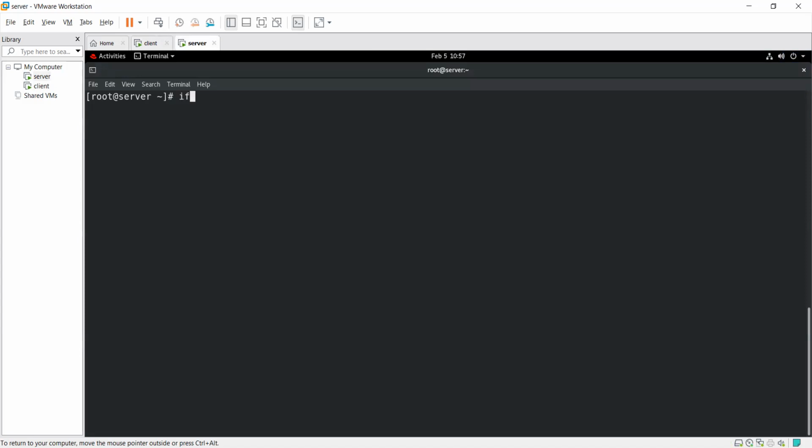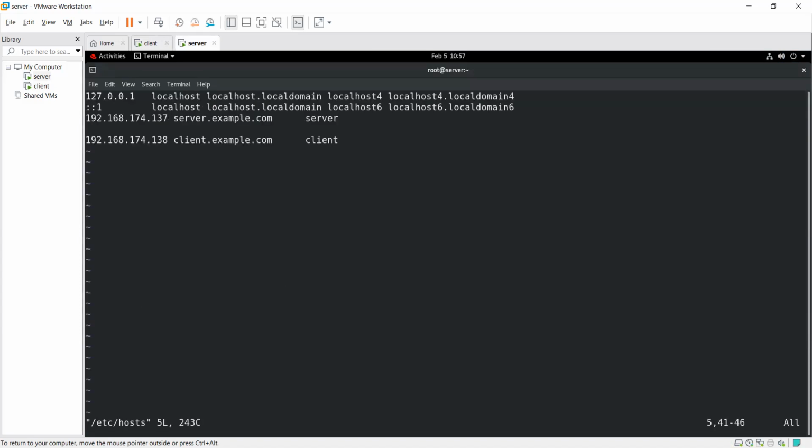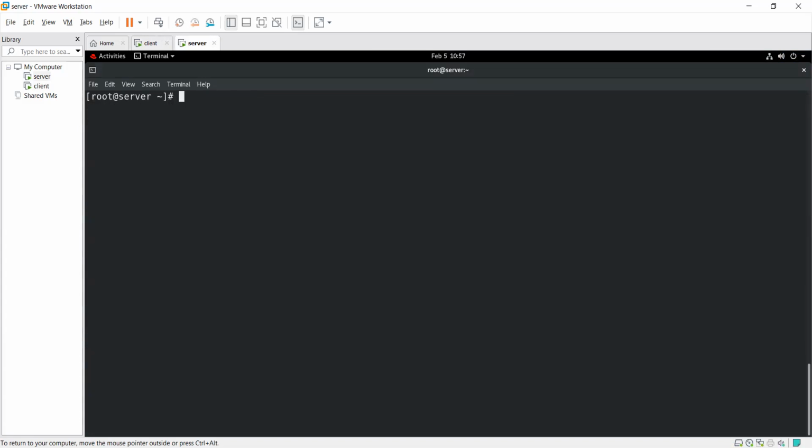Firstly, if I check ifconfig, they all are defined. That's a good thing. Now here guys, tell me, I just want to do SSH from server to client. How can I do that?